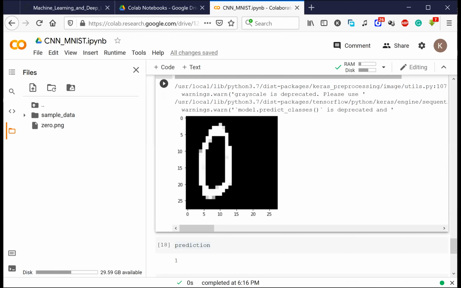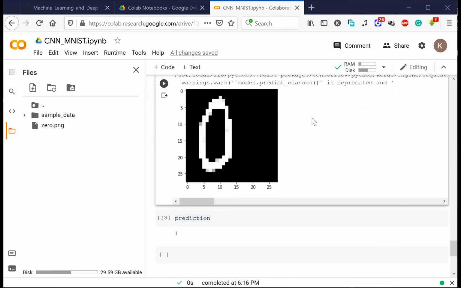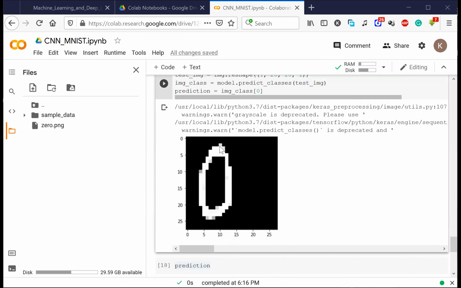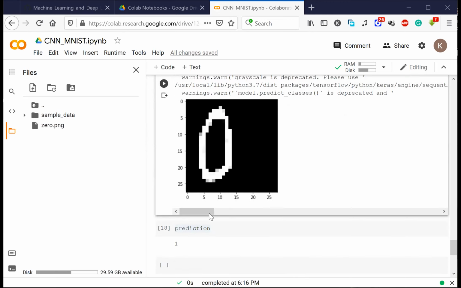If I come up with those images, I'll show you that this model is very good with many different things. With multiple other images, it will work very well. Given that I drew this image on the left hand side, it is not able to make the prediction very well. Do you see it is not in the center? It is not in the center, and it is simply trying to predict it as 1.